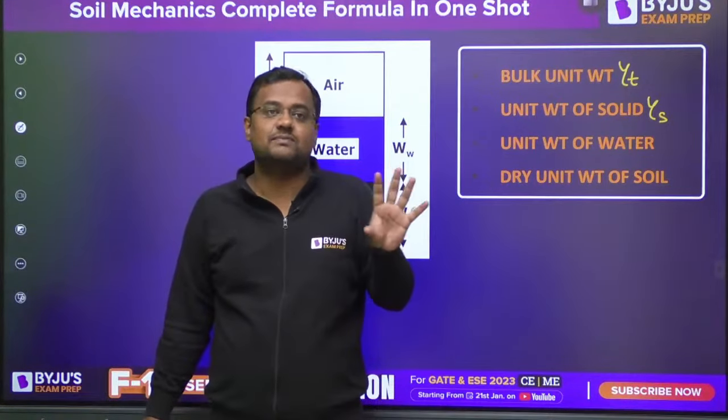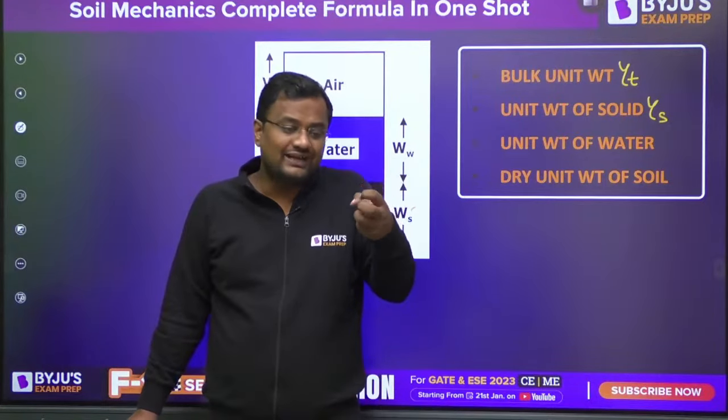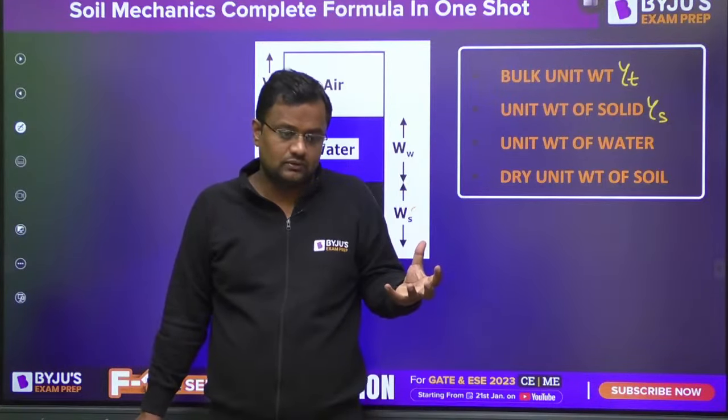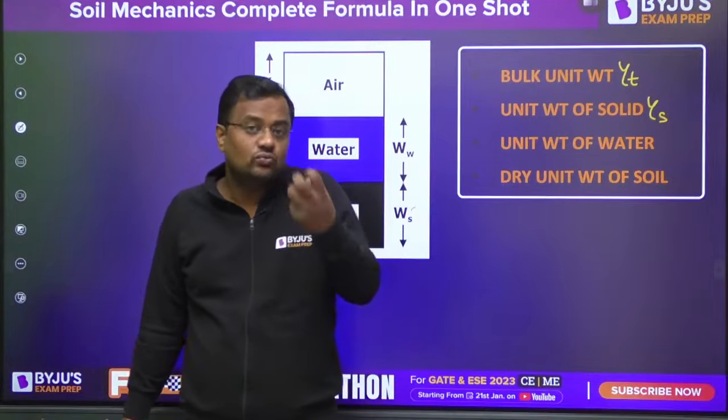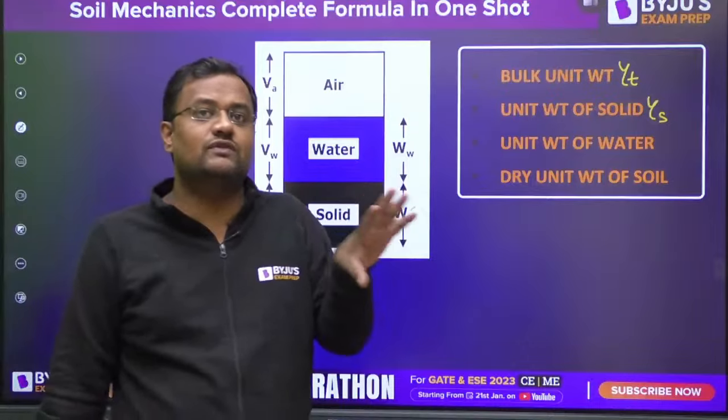See, density is mass by volume. Okay, unit weight is weight by volume. Like density is mass by volume, unit weight is weight by volume.